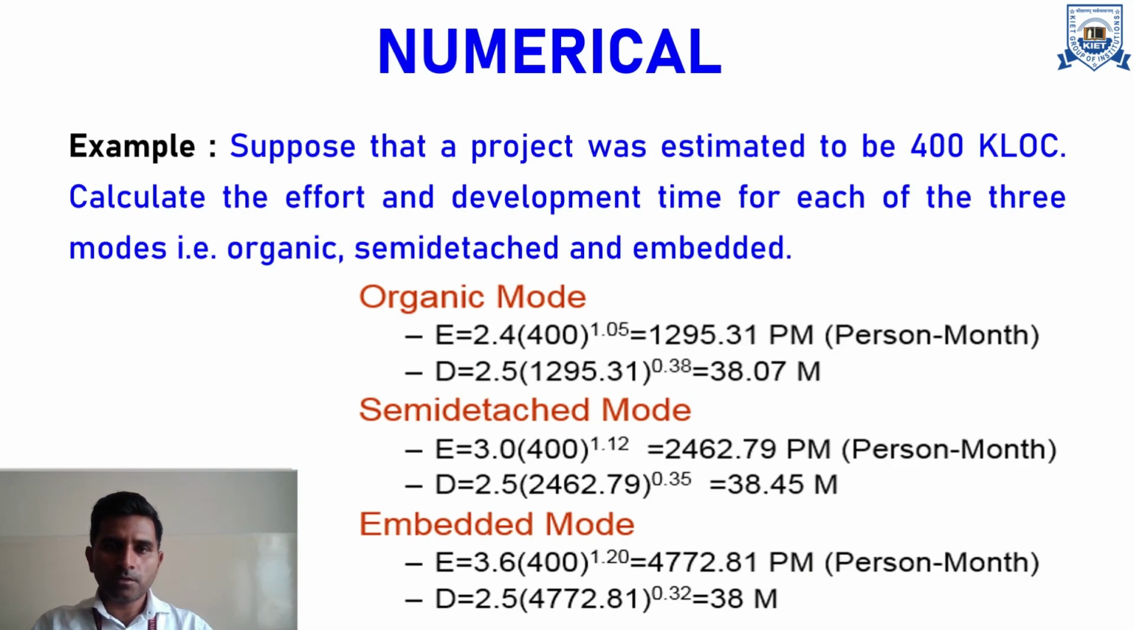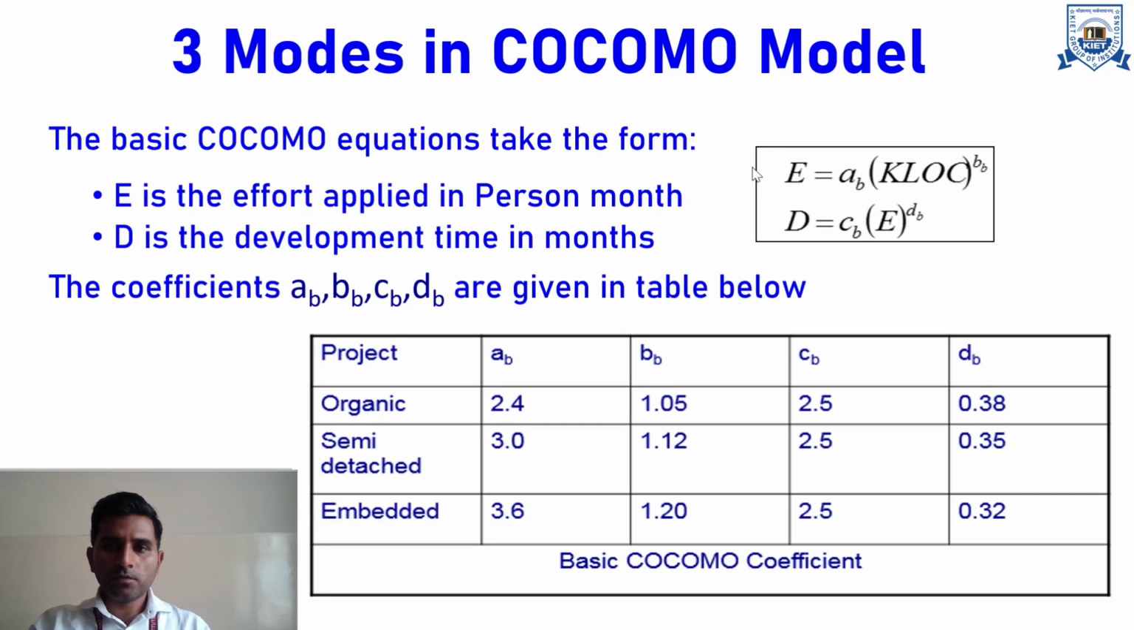Suppose that your project was estimated to be 400 KLOC. Now calculate effort and development time for each of the three modes, that is organic, semi-detached and embedded. So the size of your project is 400 KLOC. And what is your effort equation? E equal to a times KLOC raised to power b. What is the coefficient for a? 2.4. And what is the b value for organic mode? 1.05. So it will be 2.4 times 400 raised to power 1.05 for organic mode, and development time for organic mode will be 2.5 times effort raised to power 0.38.